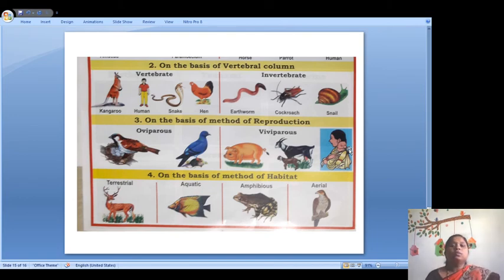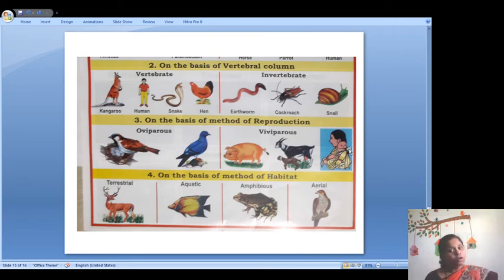Then on the basis of the vertebral column also. Yes, vertebral column, that means the column at the back towards us. If there is no vertebral column, we would not be able to stand erect. Kangaroo, snake, hen, human, all these have the vertebral column.